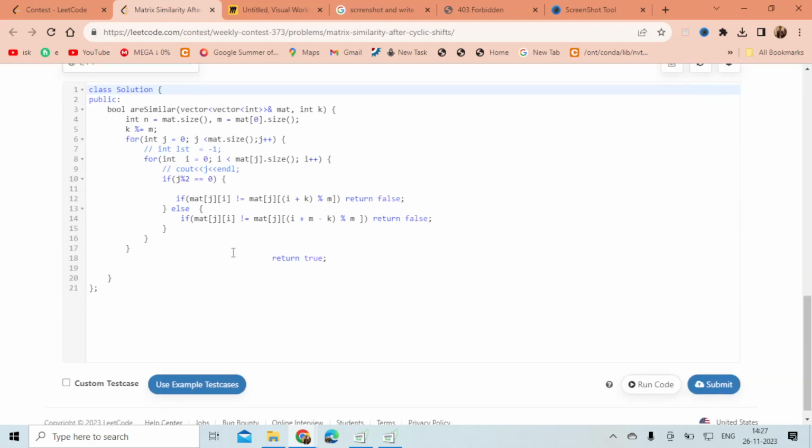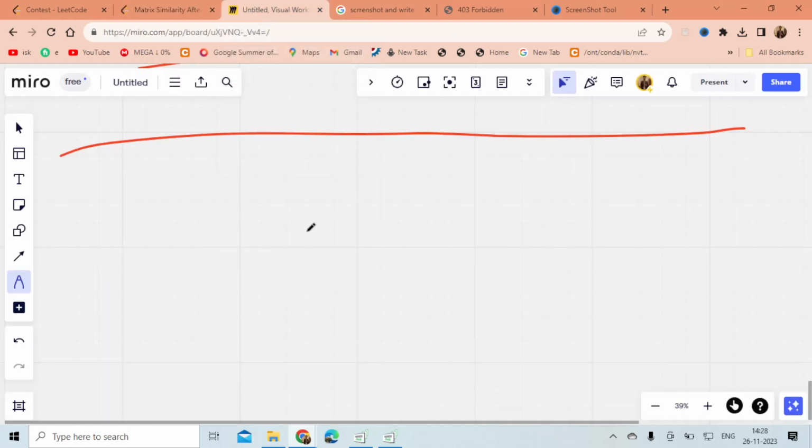And let's see my code. So the code is simple. My mat of i should be equal to I plus k mod m, and mat of j should be equal to I plus m minus k. So the thing is, I have added a minus here.